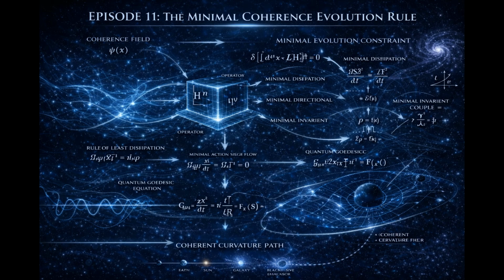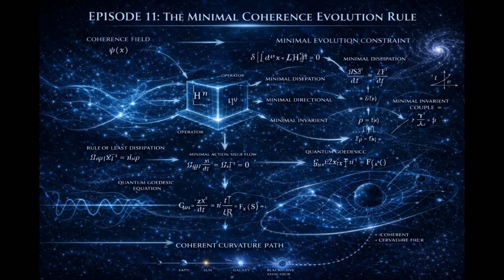Now pause. Why call this minimal? Because it contains no unnecessary terms. It relates only curvature variation and coherence density variation. It preserves conservation. It preserves locality. It preserves reciprocity. It is second order. It reduces to equilibrium smoothly. Any attempt to complicate it would either introduce instability or violate structural constraint.